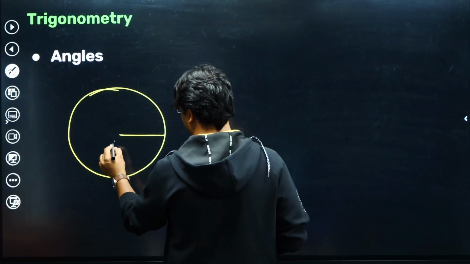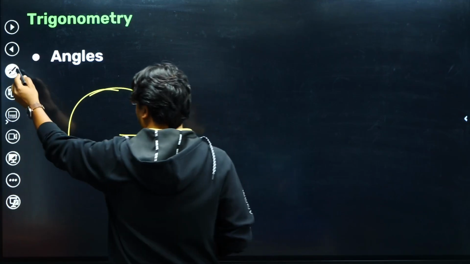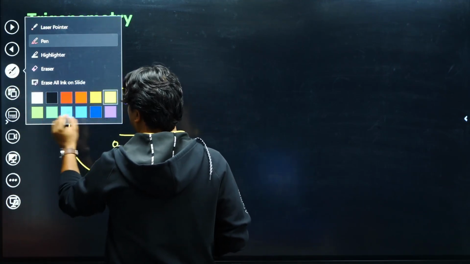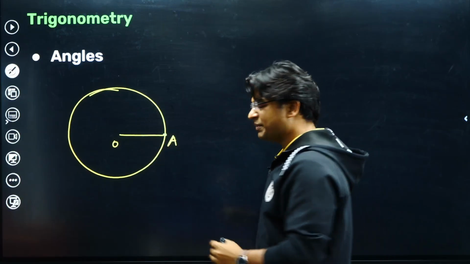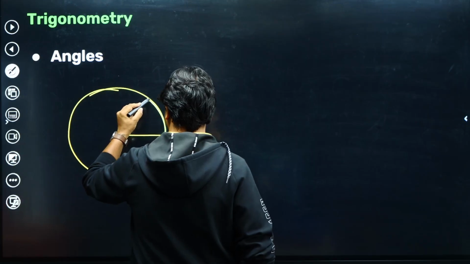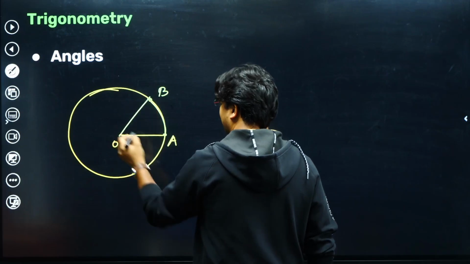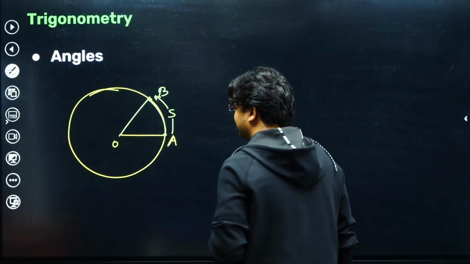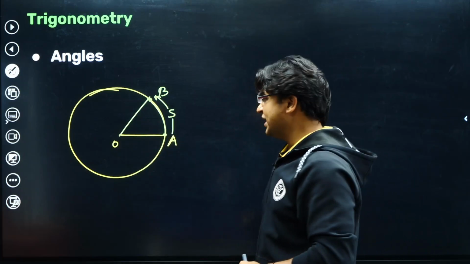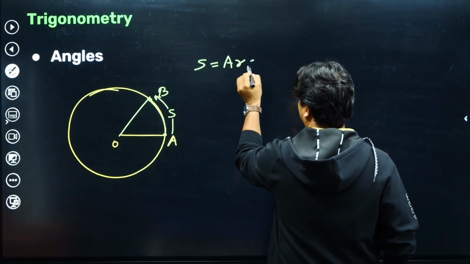Let's call this O, and let's call this A. Here A is the position where, let's say, a particle was present, and now this particle has traveled along the circle some distance and it has reached a new position, let's say B. The distance covered by the particle, let's represent that by S. This S is called the arc length.